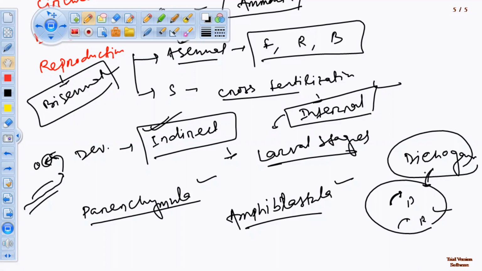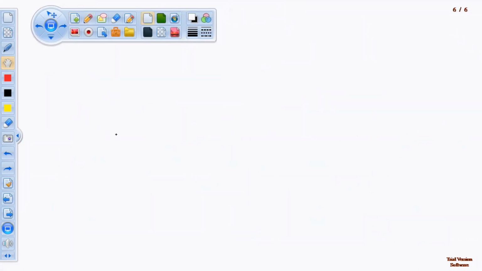So is development direct or indirect? Indirect. Development is indirect with larval stages. Which type of larva is found in sponges? Amphiblastula and parenchyma larva are present in sponges. Okay.